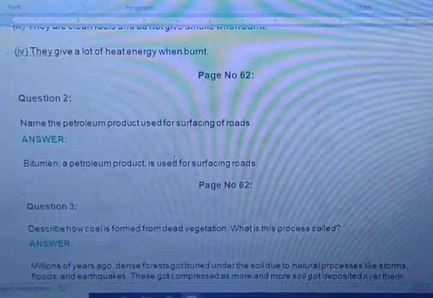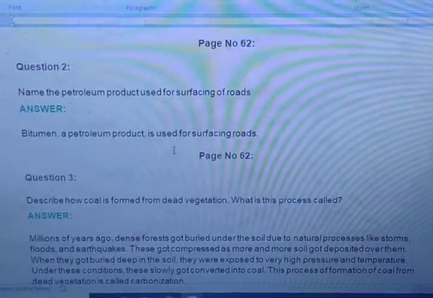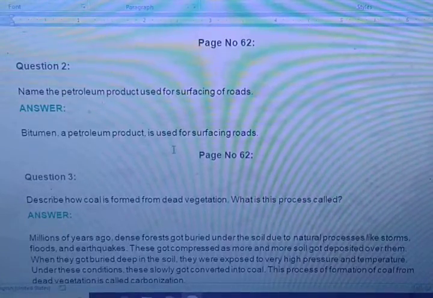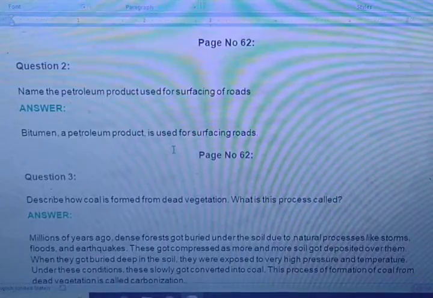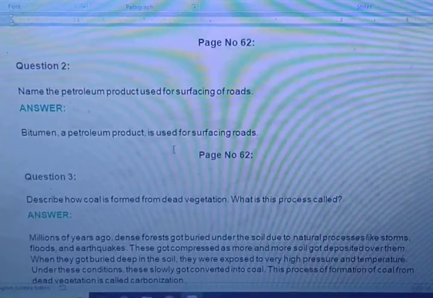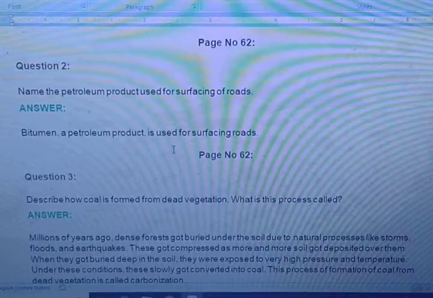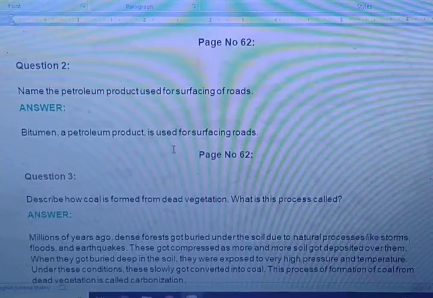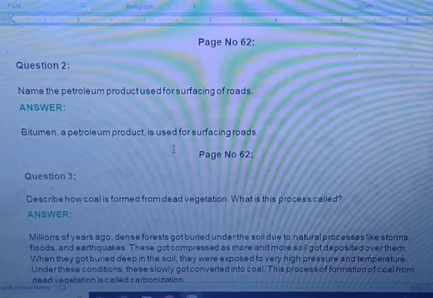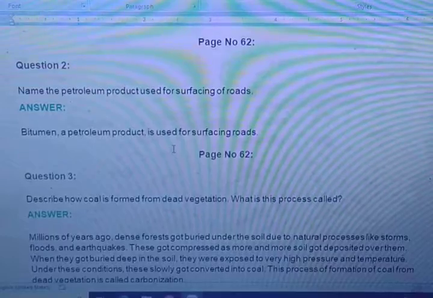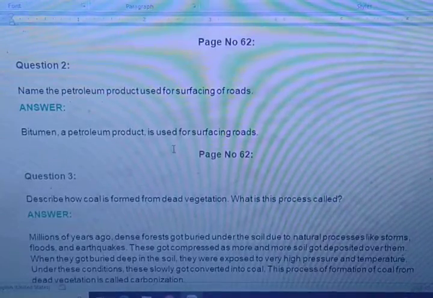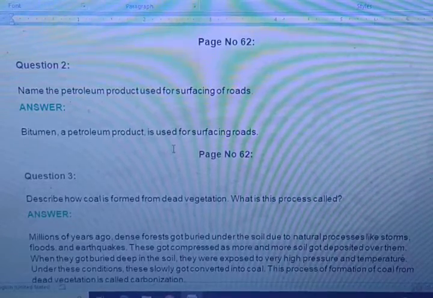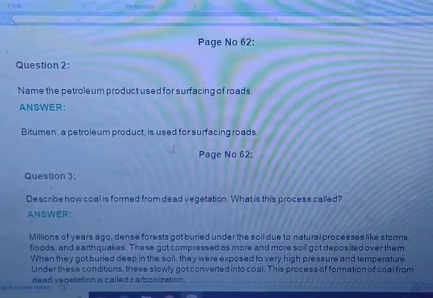Now question number 2. Question number 2 is, name the petroleum product used for surfacing of roads. So you know very well, bitumen, a petroleum product, is used for surfacing roads. Have you ever seen which type of surface layer they put when roads are being constructed? That is made up of bitumen, a petroleum product which is specially used for surfacing roads.